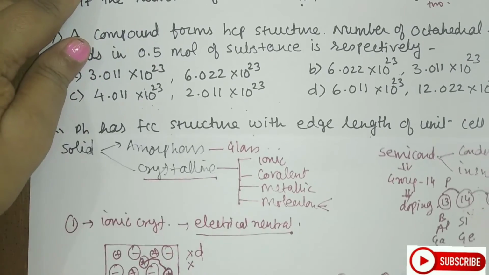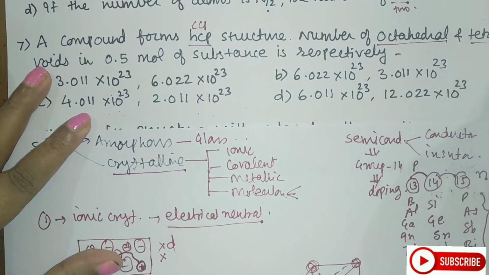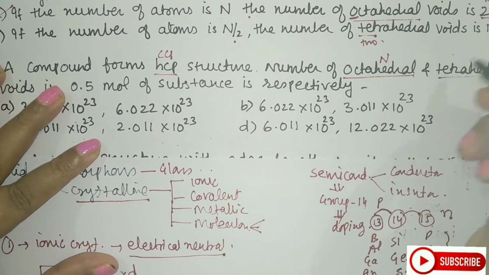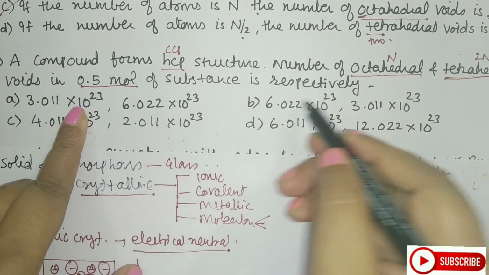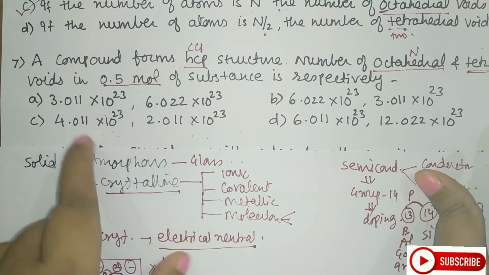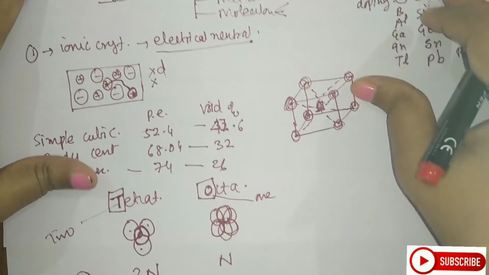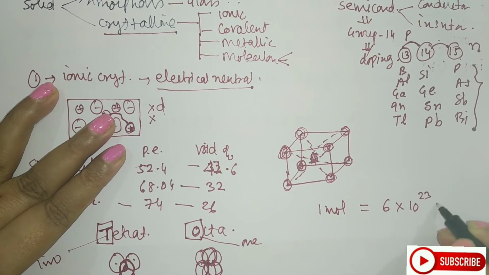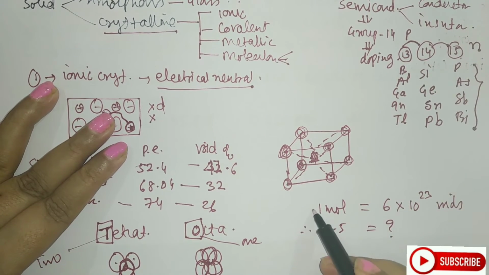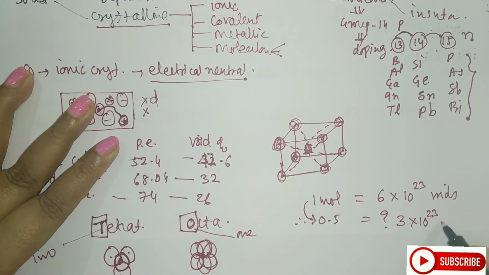A compound forms HCP structure. HCP means, students, the same as CCP structure. Number of octahedral and tetrahedral voids in 0.5 mole of the substance: octahedral is 1, tetrahedral is 2n. Now, whenever you solve this type of problem, you must go through the options. If you see the options, they are related to Avogadro number. So let us use Avogadro number. 1 mole of the substance must have Avogadro number of voids. Therefore for 0.5 moles, the number of moles has become half, so this will also become half. So it will be 3 into 10 raised to 23 voids.